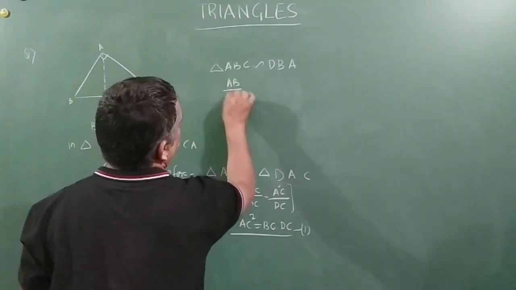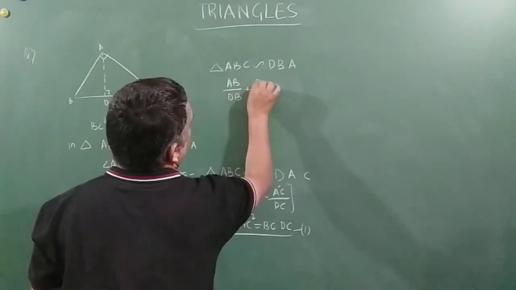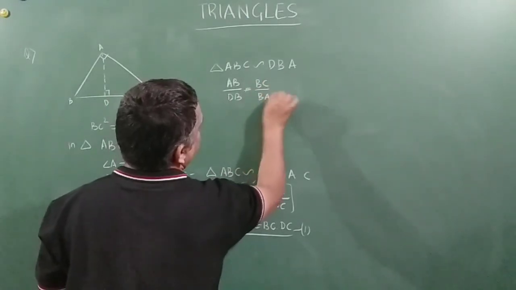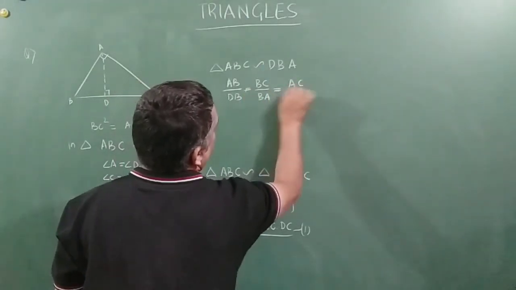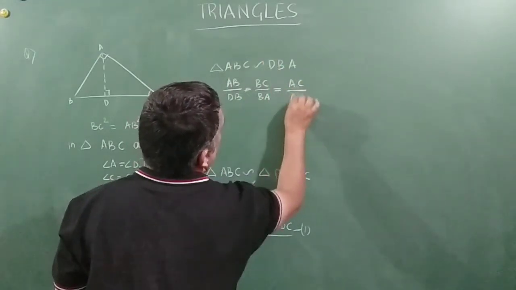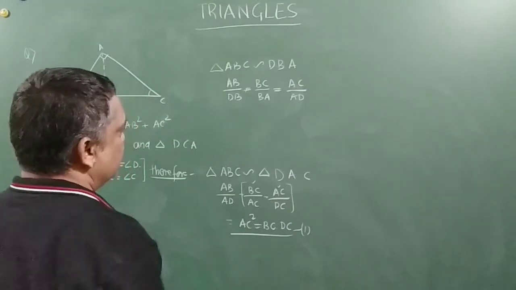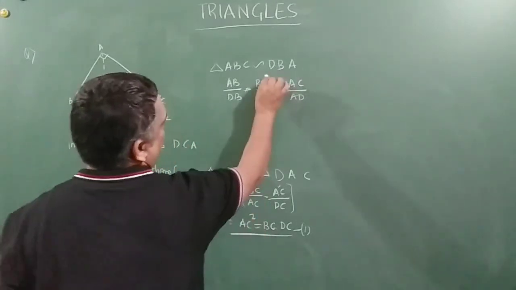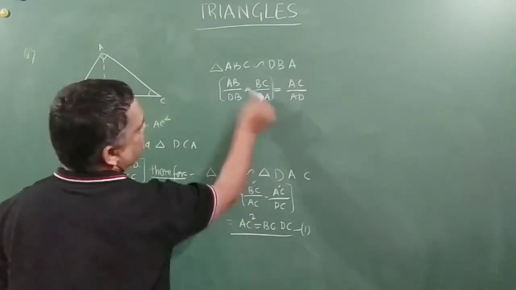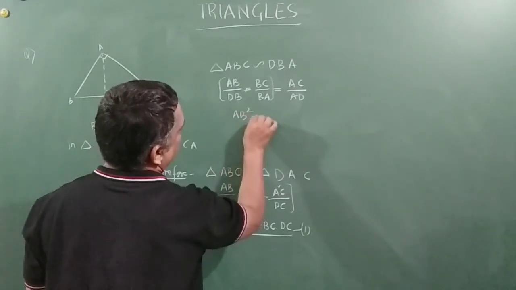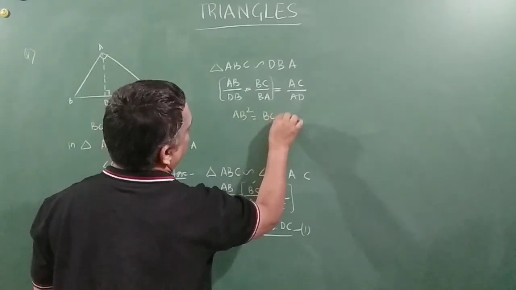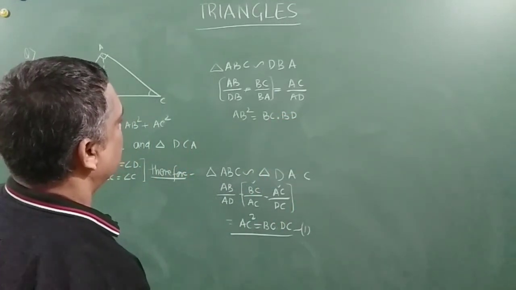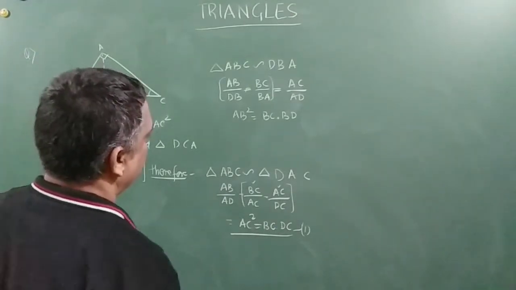So AB by DB is equal to BC by BA is equal to AC by AD. Right, friends? In this, I will use these two, which will give me AB square is equal to BC into BD. Correct?